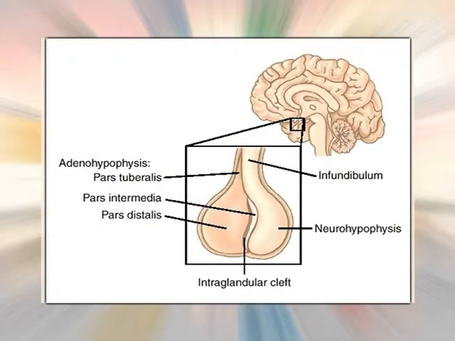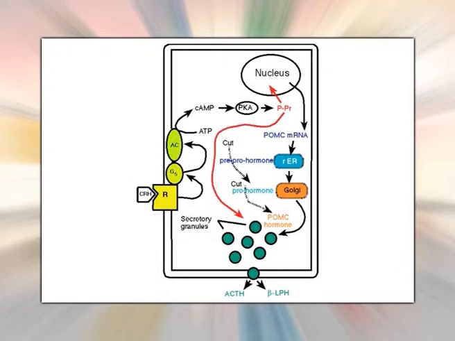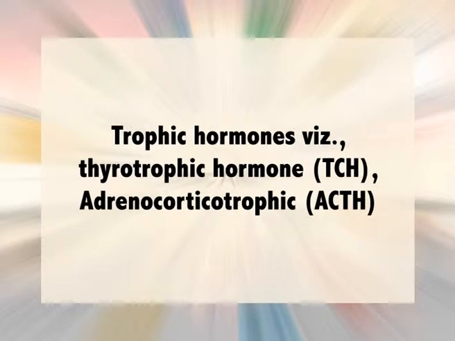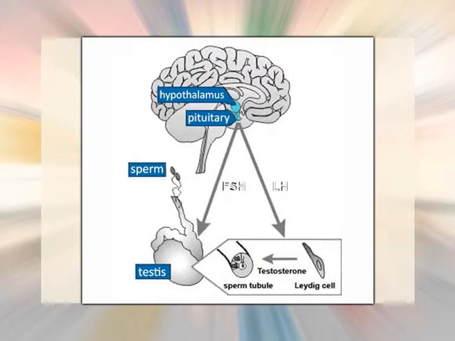Adenohypophysis releases a number of hormones. They may be broadly divided into two groups: trophic hormones, that is thyrotropic hormone TSH and adrenocorticotropic hormone ACTH, luteinizing hormone, follicle-stimulating hormone, and growth hormone, somatotropin, prolactin, and lipotrophins.